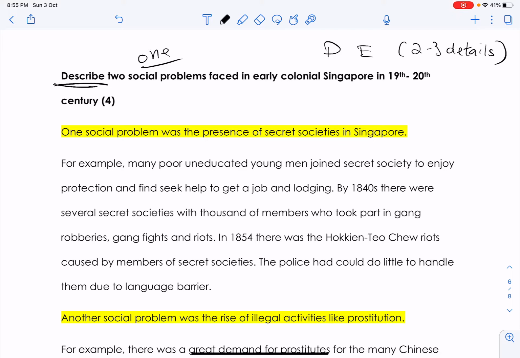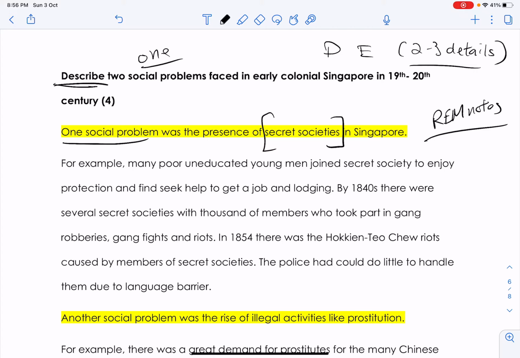So your main point has to be clear. For example, one social problem was the presence of secret societies. So it's clearly written, right? The problem that Singapore faced: secret societies. Okay, after that, you can refer back to your RAM notes. I gave you all the information about secret societies. Just give me about 2 to 3 details. If you want to be a bit more detailed, you can give me 4.